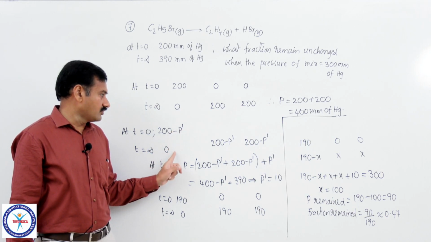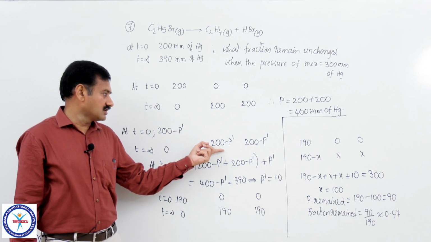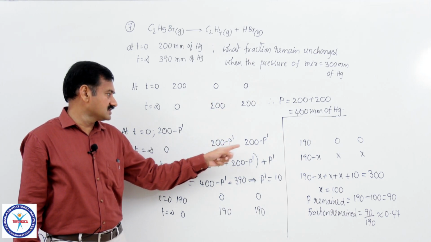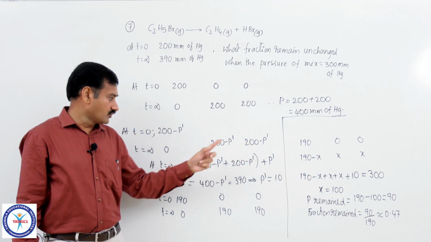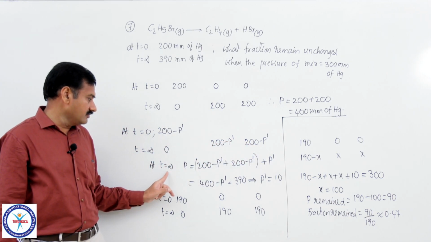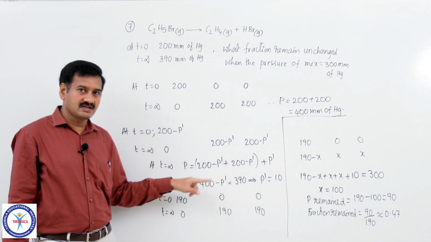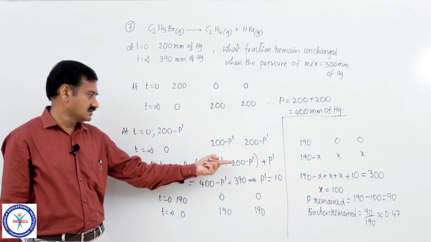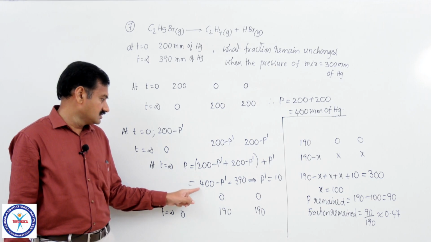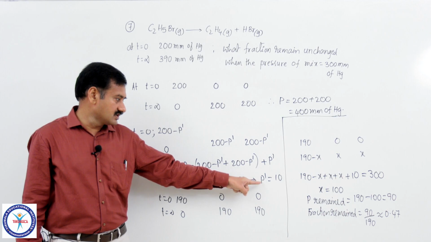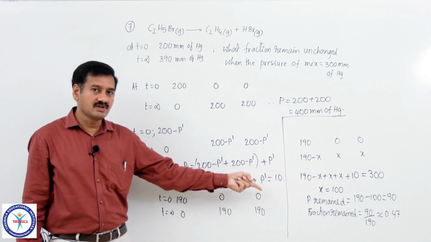The drop in pressure of ethyl bromide is the same as the pressure developed due to ethene and HBr formed. So, it is 200 minus P dash and 200 minus P dash. Therefore, the total pressure at infinite time is the sum of these two plus the pressure of inert gas, which was considered as P dash. So, this total pressure is 400 minus P dash, that is given as 390. From that, the pressure due to inert gas is calculated as 10 millimeters of mercury.